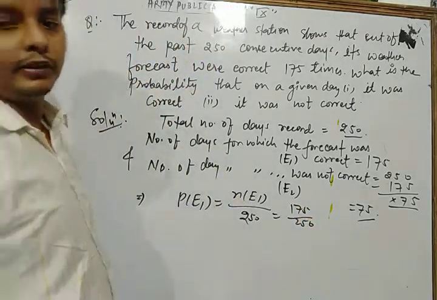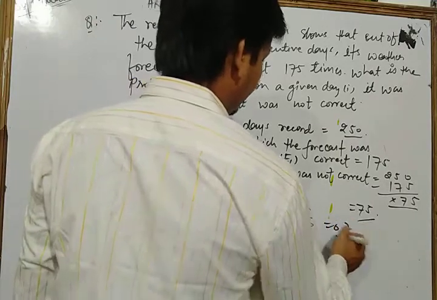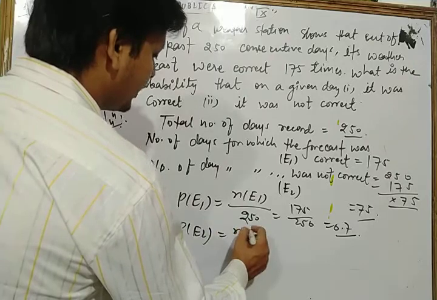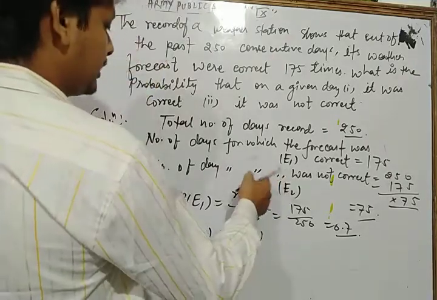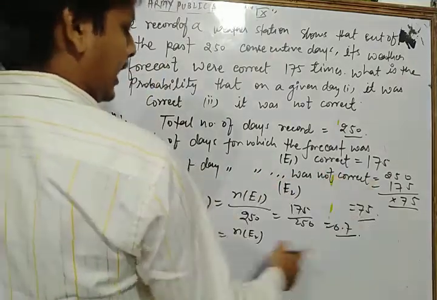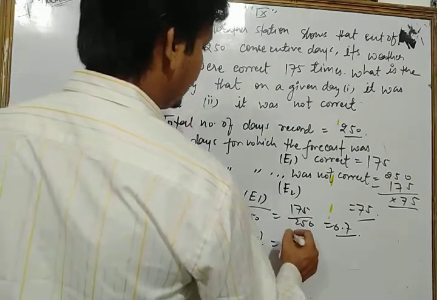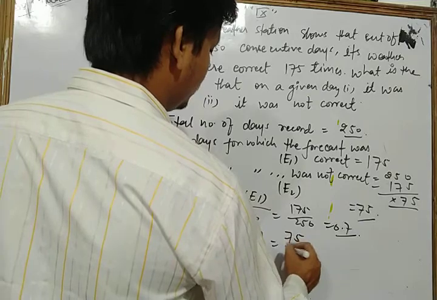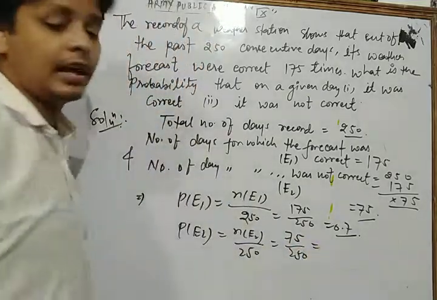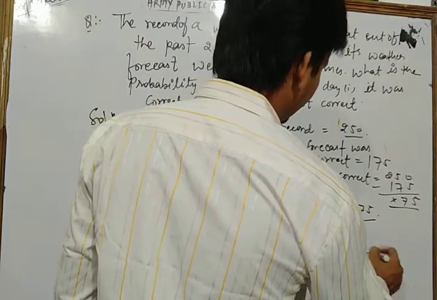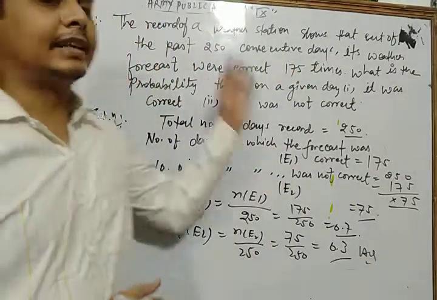After solving that we have 0.7. Same as probability of event E2 is equal to the number of days the forecast was not correct, 75, upon 250. That is 0.3. In this way, dear student, we can solve that type of question.